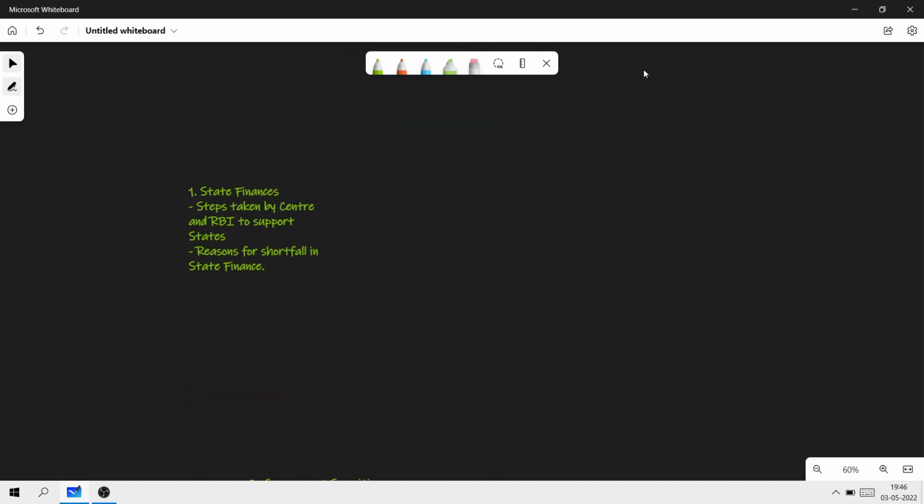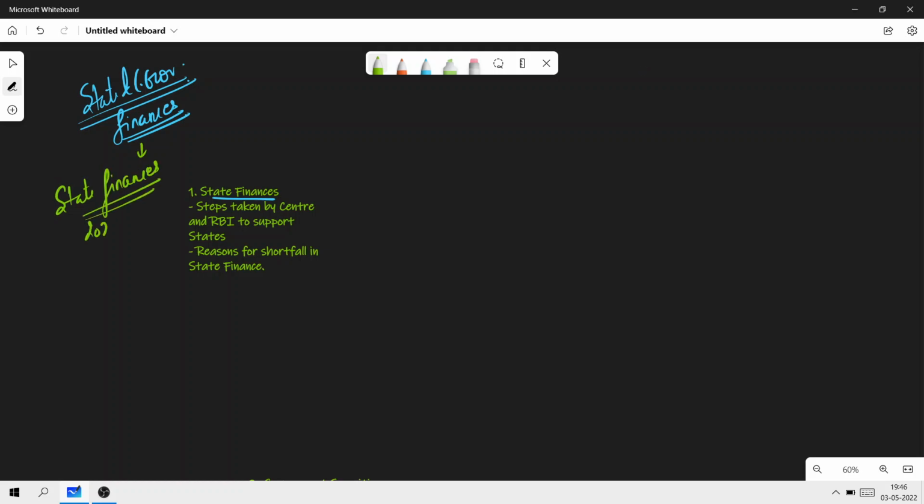The first one that we have is state finances. Very important. You see, the status of government finances is a very important concept. So you must be thorough with both state and central government finances. This is imperative for you to understand. The reason why this is important is because RBI has released the state finances, a study of budget of 2021-22. The theme of this report is coping with the pandemic. So the theme becomes very important. It is coping with the pandemic.